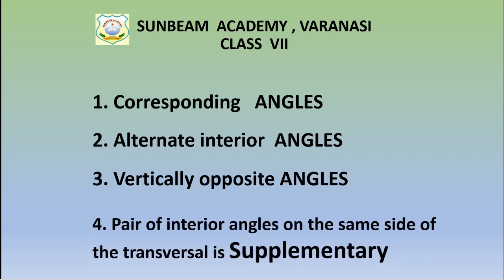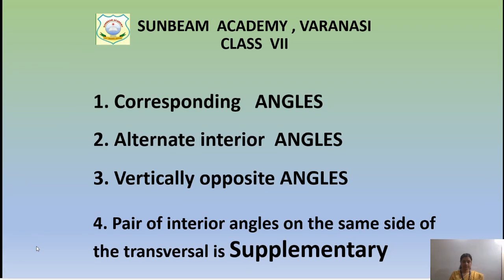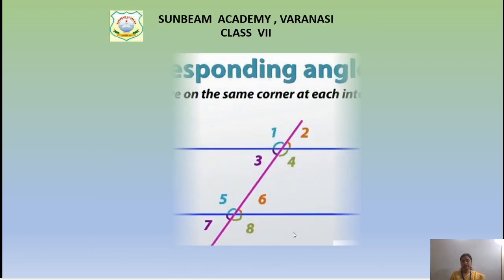And the last one is that the pair of interior angles on the same side of the transversal is supplementary. I have highlighted these 4 topics because in the whole chapter, children, you are going to learn this. These 4 types of angles you will learn in generalized form, and also when we use them with parallel lines. After this, one by one we will see the description along with the answers.